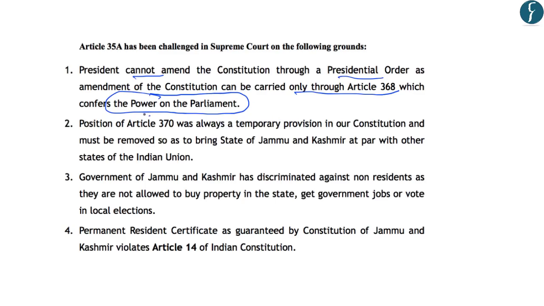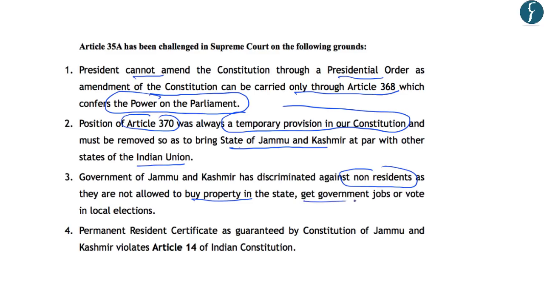Secondly, Article 370 was always a temporary provision in the Constitution, and so it must be removed so as to bring the state of Jammu and Kashmir at par with other states of the Indian Union. Thirdly, the government of Jammu and Kashmir has discriminated against non-residents, as they are not allowed to buy property in the state, get government jobs, or vote in the local elections.